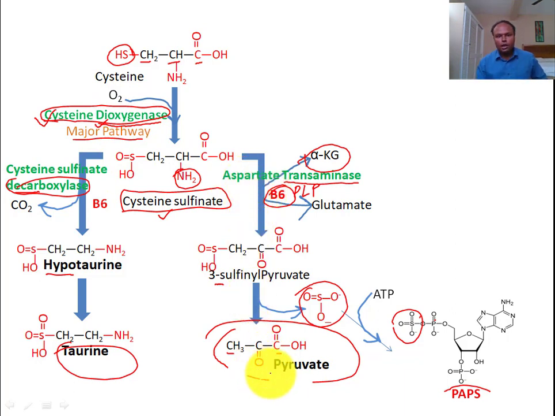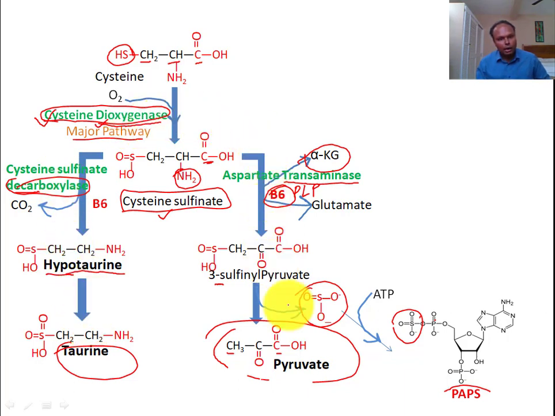After that, if there is transamination, it will convert into pyruvate. If there is decarboxylation, this carboxy group is removed and it becomes sulfinyl ethanolamine. You can call it sulfinyl ethanolamine, and this is called hypotaurine. When hypotaurine is oxidized more, it will convert into taurine.